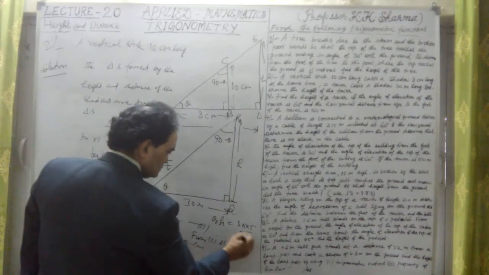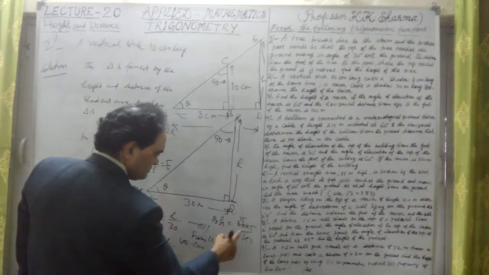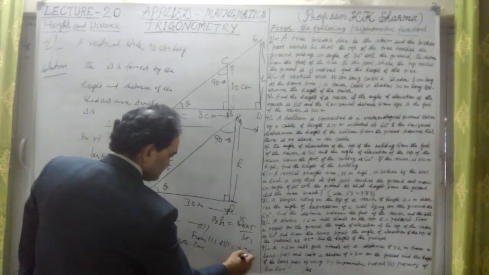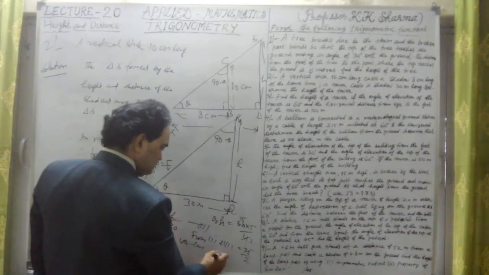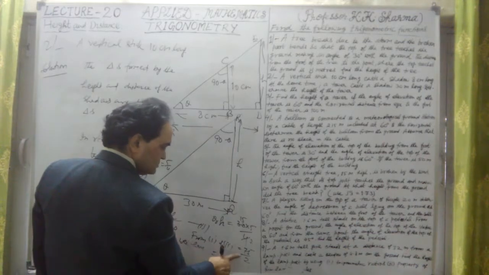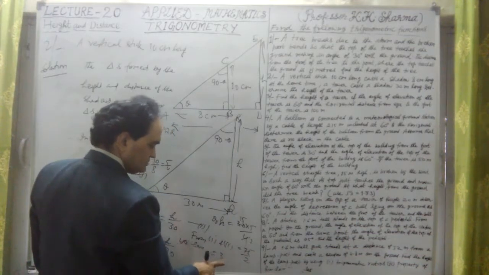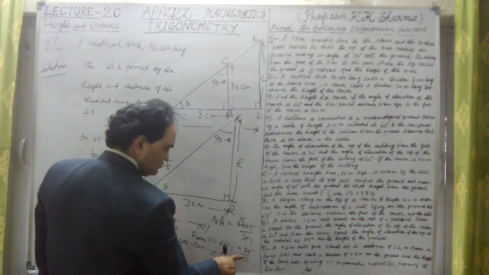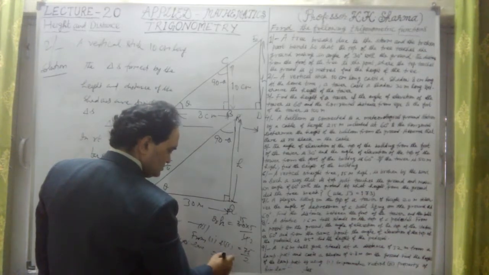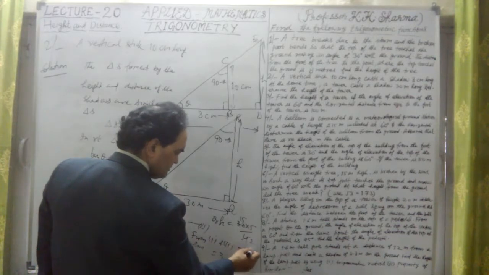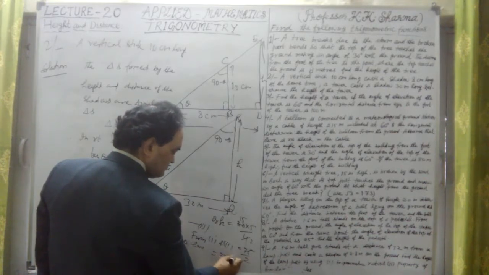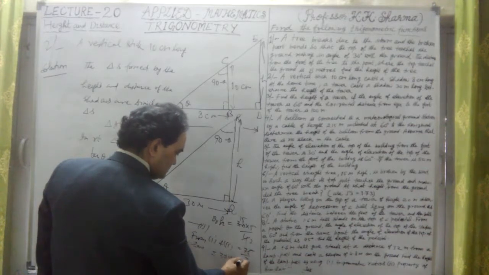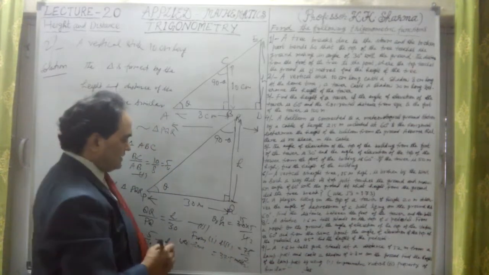So 2 to the 2, 15 times 5 is 75, upon 2. That means the value will be 37.5. 75 divided by 2, 2 threes are 6 and 1 carry, 2 sevens are 37.5 meter. This is the height of the tower,